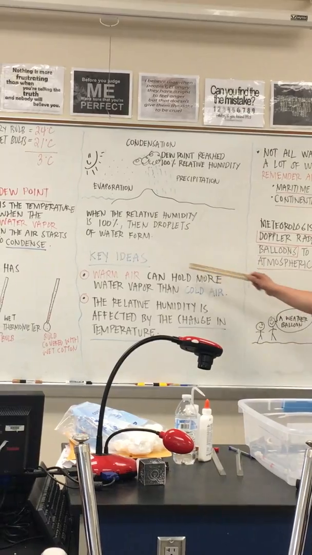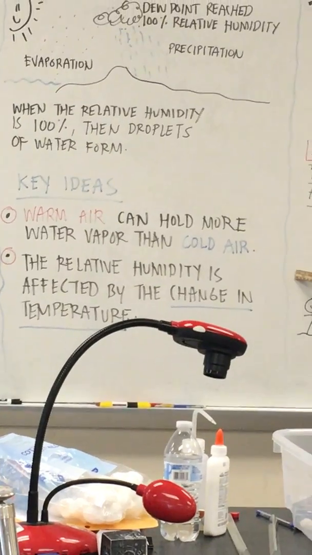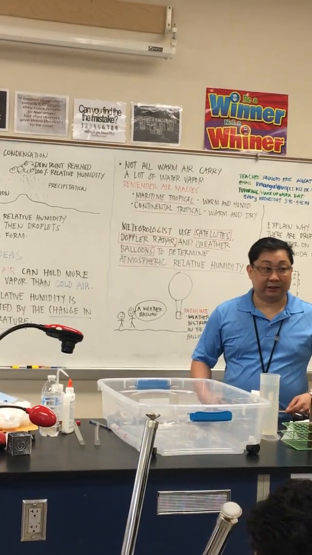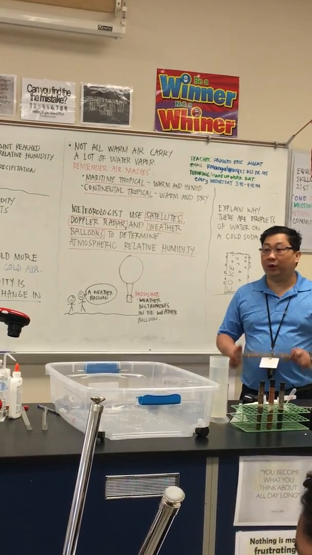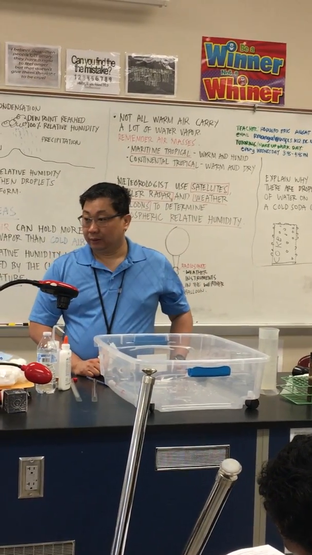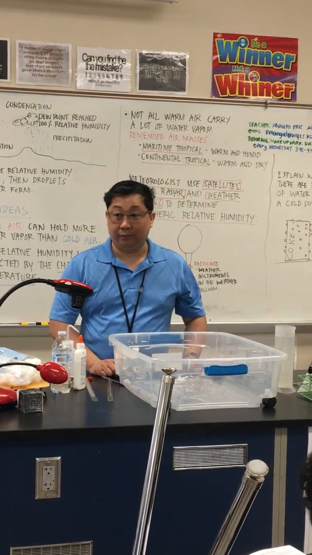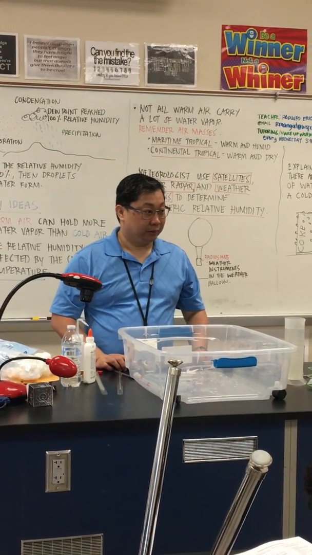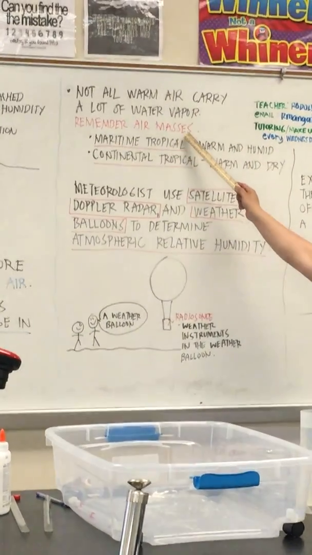As it says in our key ideas, warm air can hold more water vapor than cold air. So the warmer the air is, the more water vapor that it can carry. But you have to remember, warm air does not always have a lot of water vapor. Like if you go to the desert, the temperature is very high, the air is very warm, but the air is dry because there's no source of water for the air. And this was also discussed with regards to the air masses.